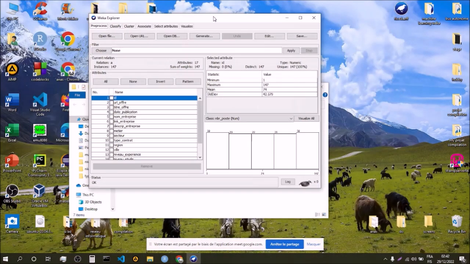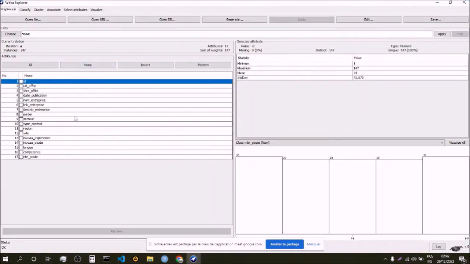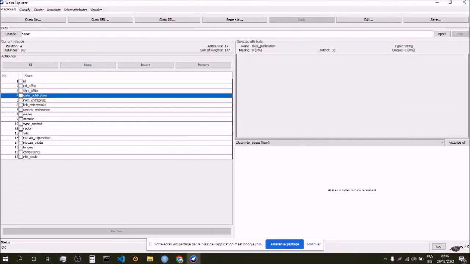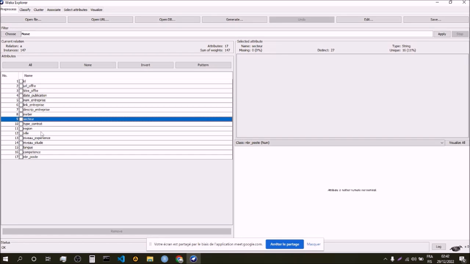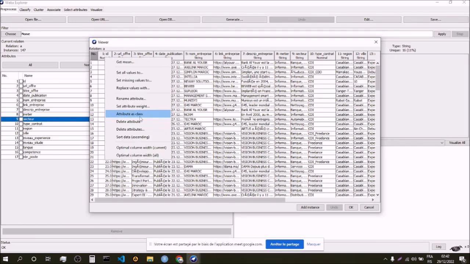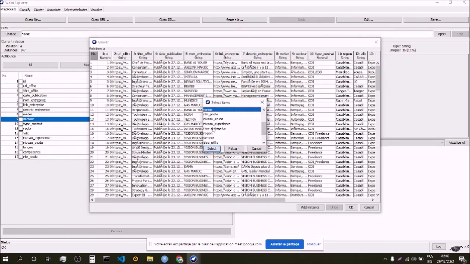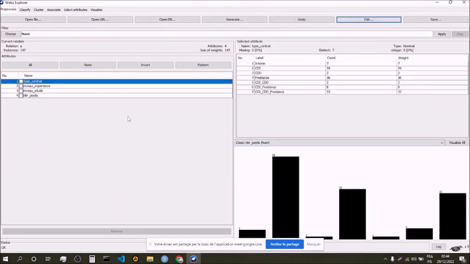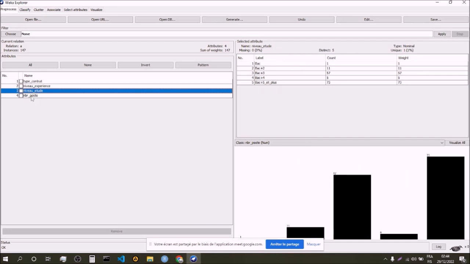Okay. So here is our file. Once we have run it through Weka, we can see all our attributes. Now, generally, not all these attributes are going to be useful. As you can see, some of them are neither numeric nor nominal. This is because we have found them to be not exactly useful. So what we can do simply is edit, and remove some of these attributes. So now we have only these four which are useful to us.